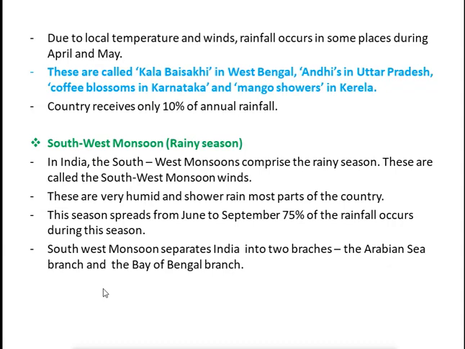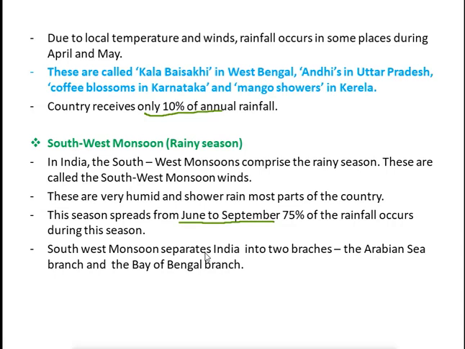These are very humid and shower rain over most parts of the country. Means during that time, in most parts of the country, we can see the rainy season. The rains will come during that time. This season spreads from June to September. So this will begin from June and it will end towards September. 75% of the rainfall occurs during this season. We have seen that in summer season only 10% of the total rainfall occurs, but during the rainy season we can see 75% of the rainfall.